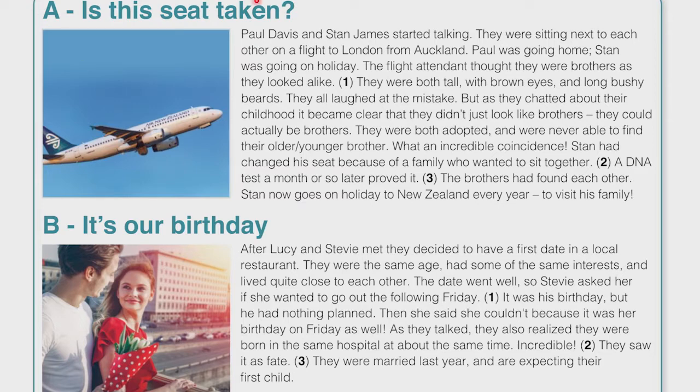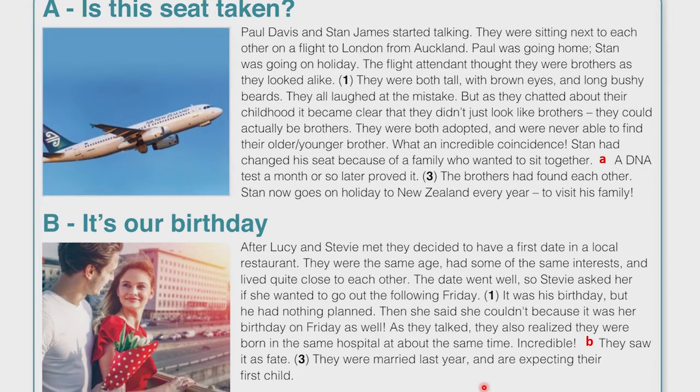Alright, now let's check which are the sentences that are missing in the letter A. As you can see, well, the sentence letter A is missing in the space number 2. That's right. And the sentence letter B in the lecture B is missing in the space also number 2. That's right. Very good. Now let's continue.